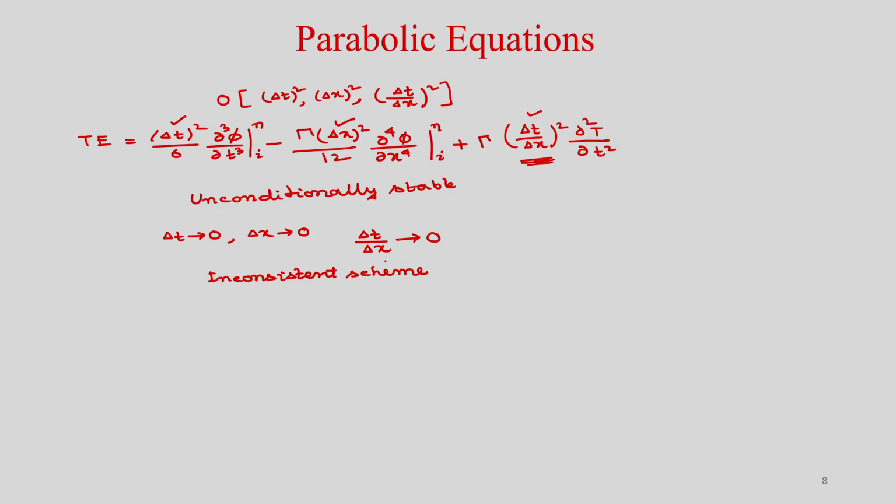Okay. So, but the advantage is that it is unconditionally stable, okay, because you do not have any restriction to choose the delta t, but at the same time it is an inconsistent method. So, carefully you have to use delta t and delta x to get a good solution.